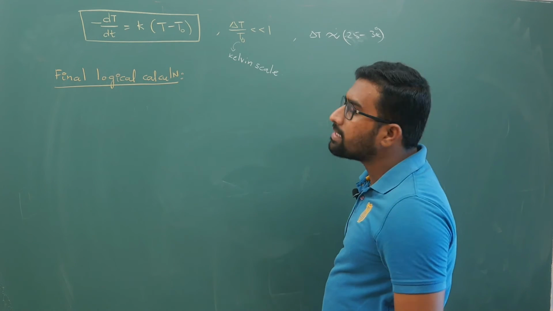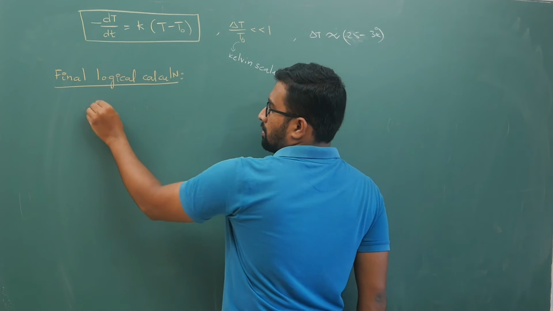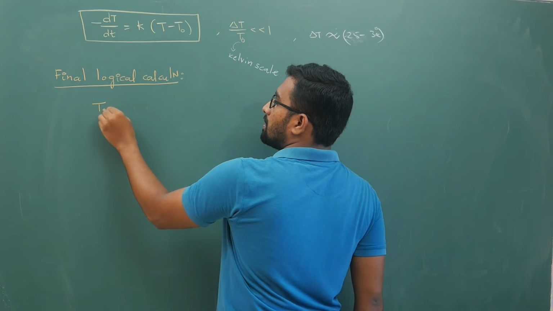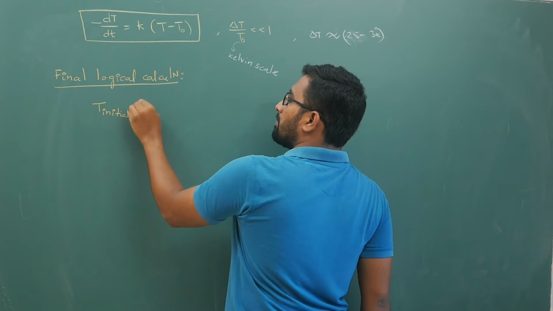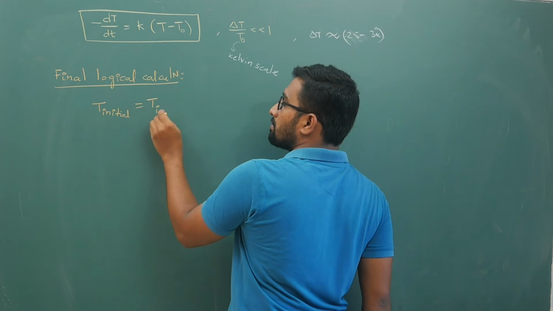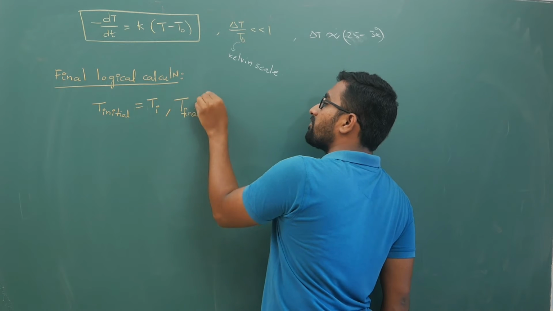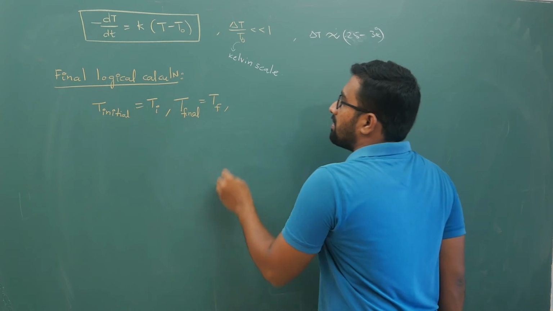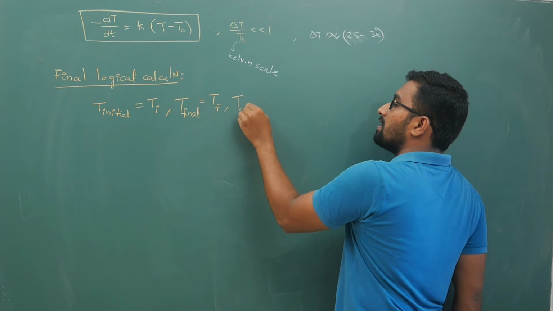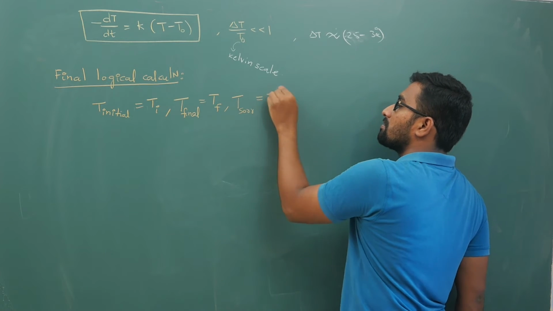Let us consider the initial temperature is Ti, the final temperature is Tf, and the temperature of surrounding is T0.